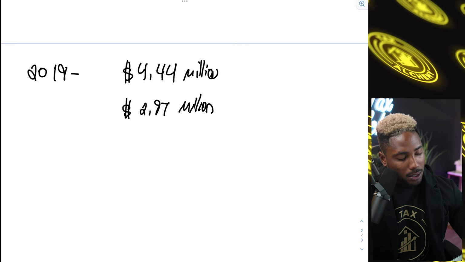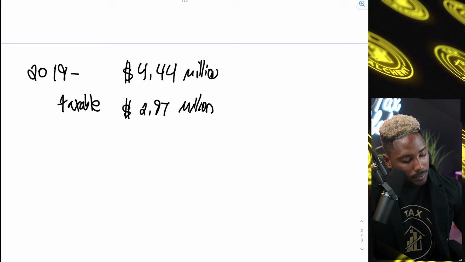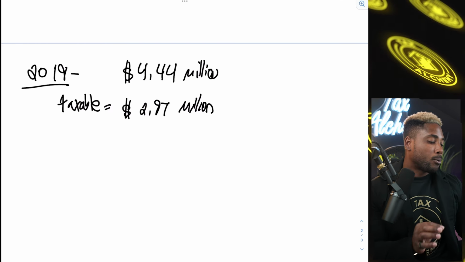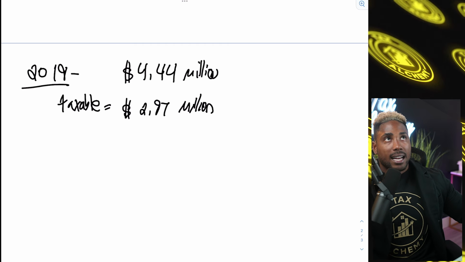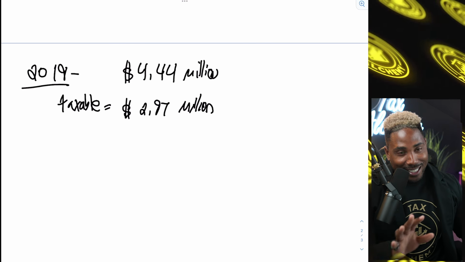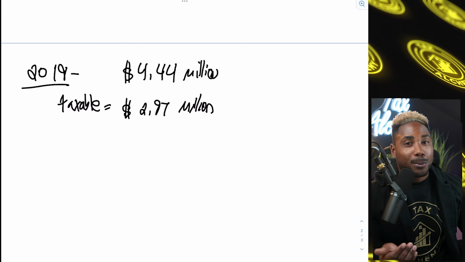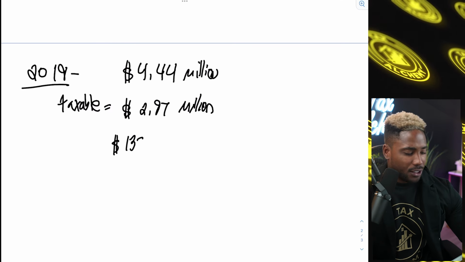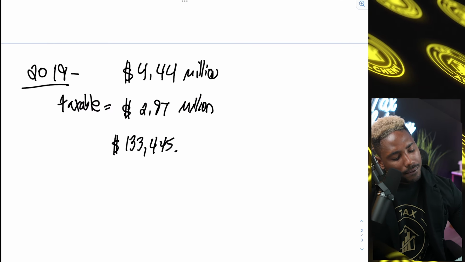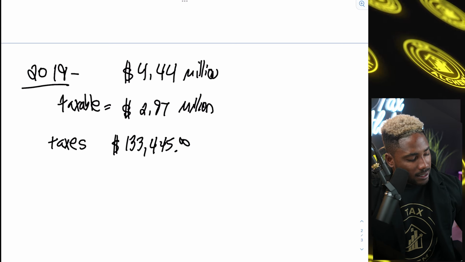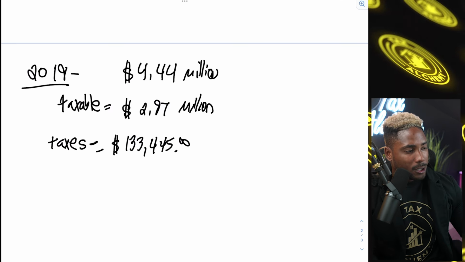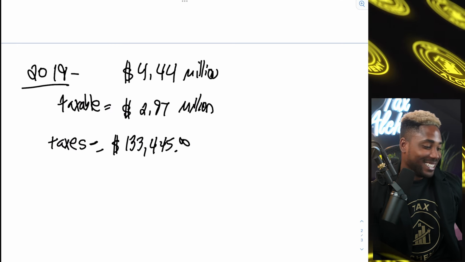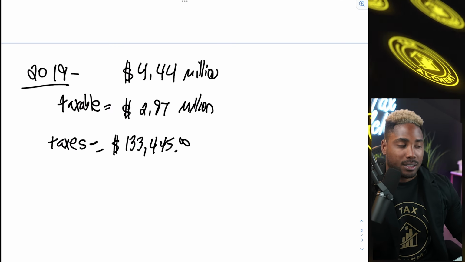$2.97 million was taxable. Okay, so we jumped over to the 2019 year. He's still positive. He reported positive $4.4 million as his total income now that he's president. Taxable income of $2.97 million. Between him and his spouse, they paid $133,445 in taxes. Okay, so he had some years where he paid no taxes, had some years where he paid $750 in taxes. Now we have a year where he's paying about $133,000 in taxes.